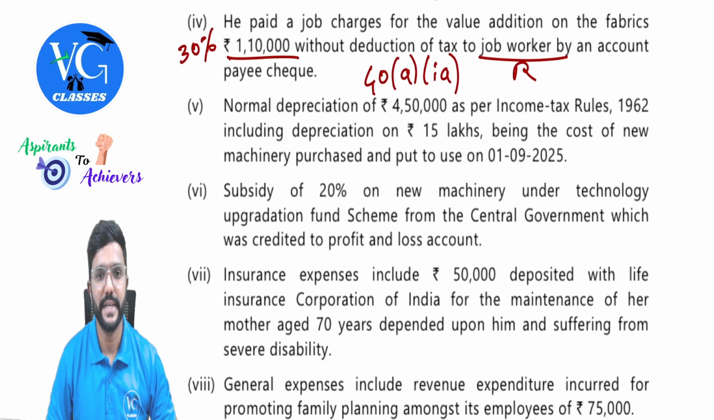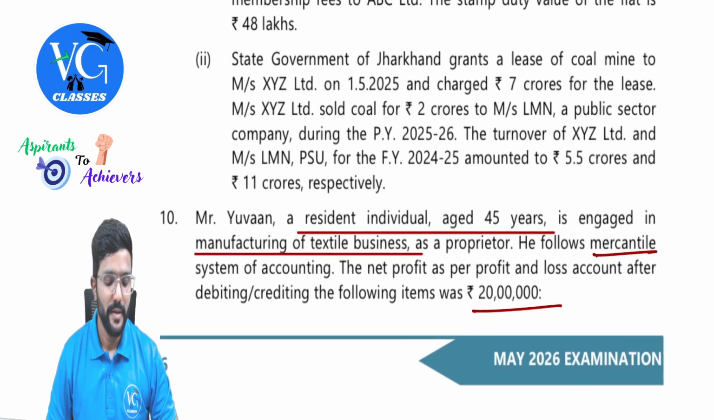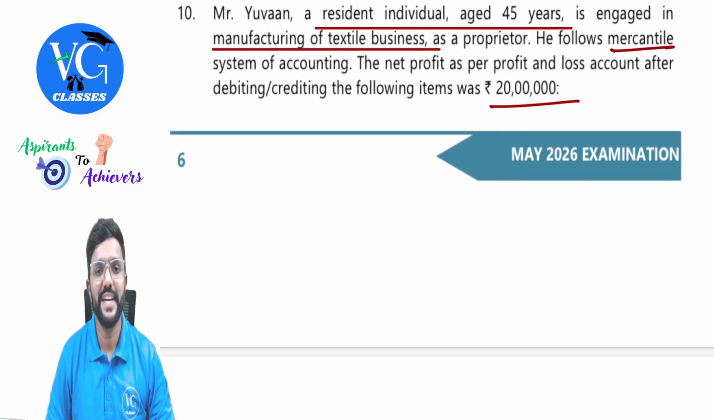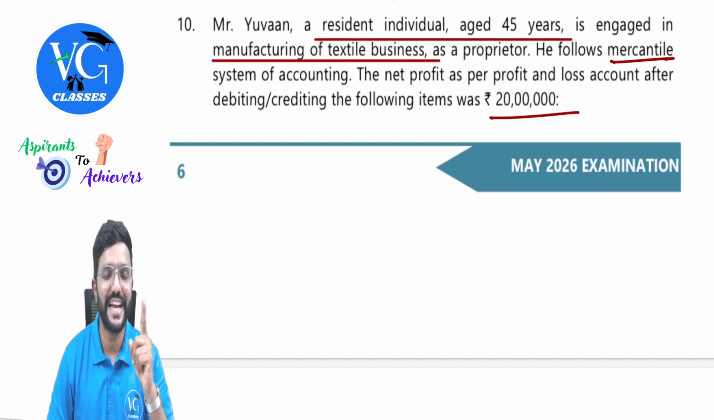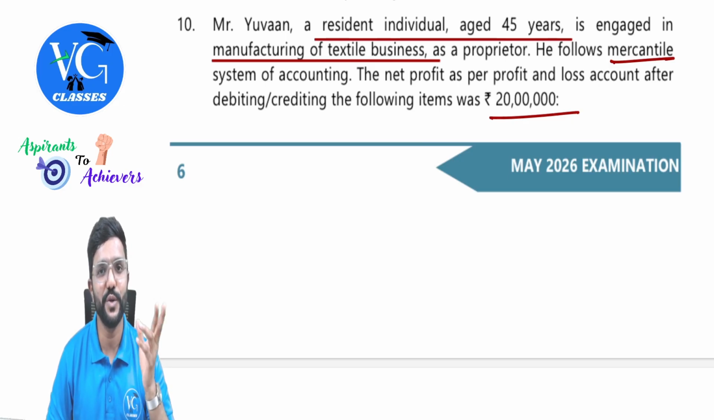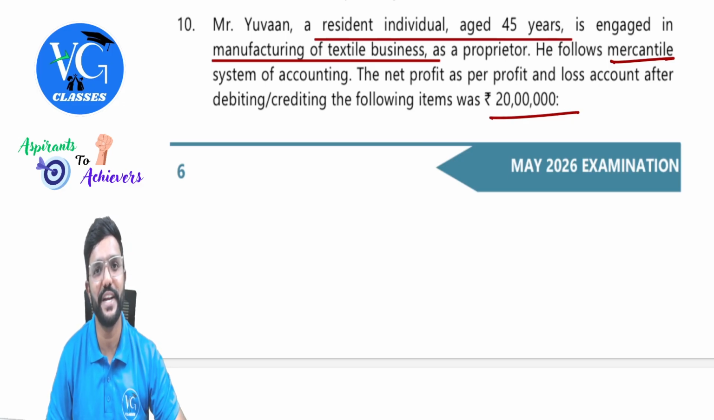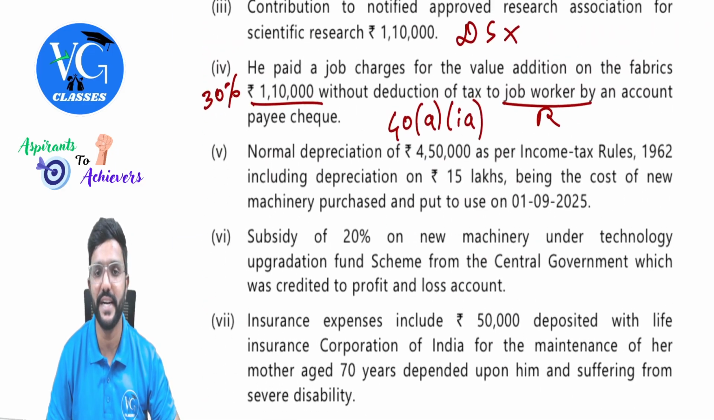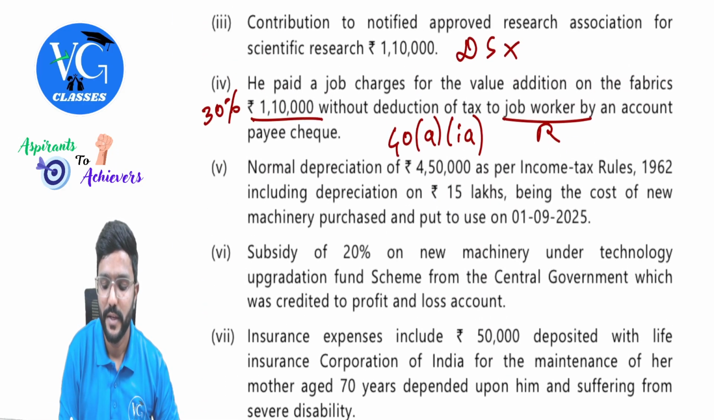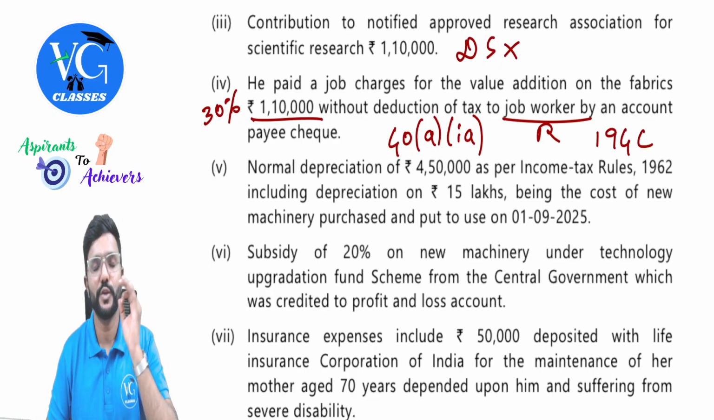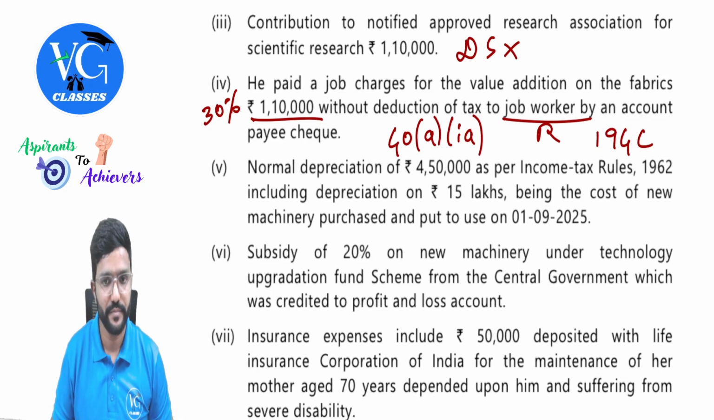for non-deduction of TDS. And sir, Mr. Yuan is an individual, sir. Should he deduct TDS? Yes, he is subject to tax audit. His turnover is given in the last line. You can see he is subject to tax audit in the last financial year, guys. So even though he is an individual, should he deduct TDS under section 194C? Yes, he was supposed to deduct TDS under section 194C on this, but he has not deducted. So 30% of that will be disallowed, guys.